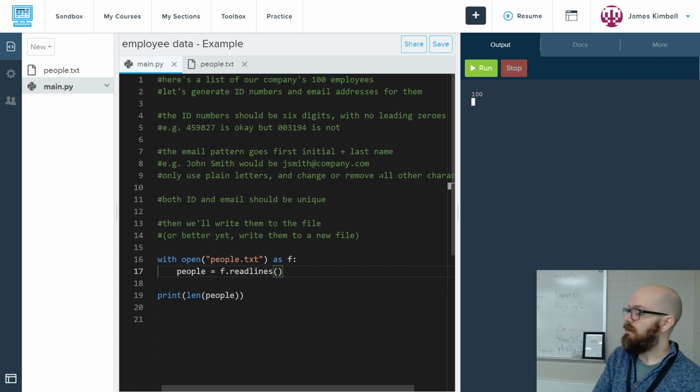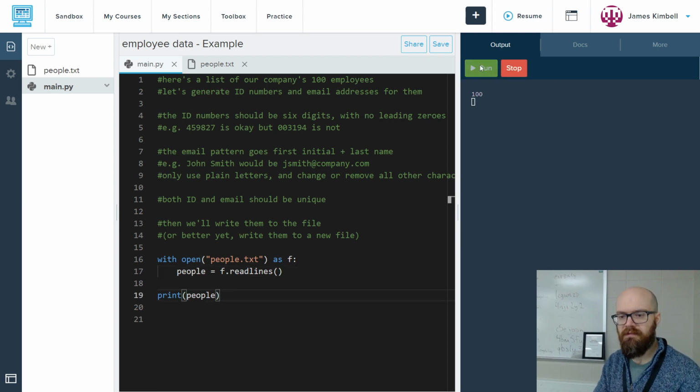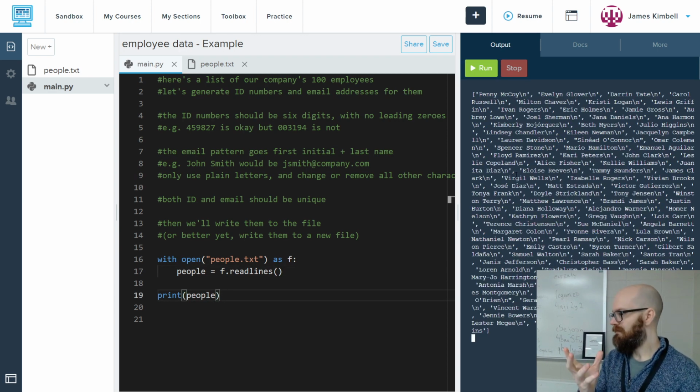Okay, and now when I print this, it's going to initially look worse, but that's just because the print function isn't cheating for us now. It's actually showing us what's in there. So each name is separate, and they're in a list, which is great. We love lists. They're easy to work with. And our only issue is we have this newline at the end of each one. So let's take that off.